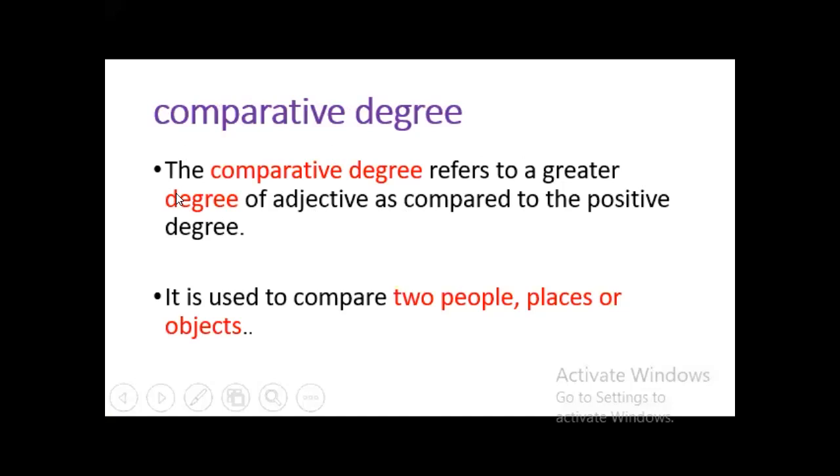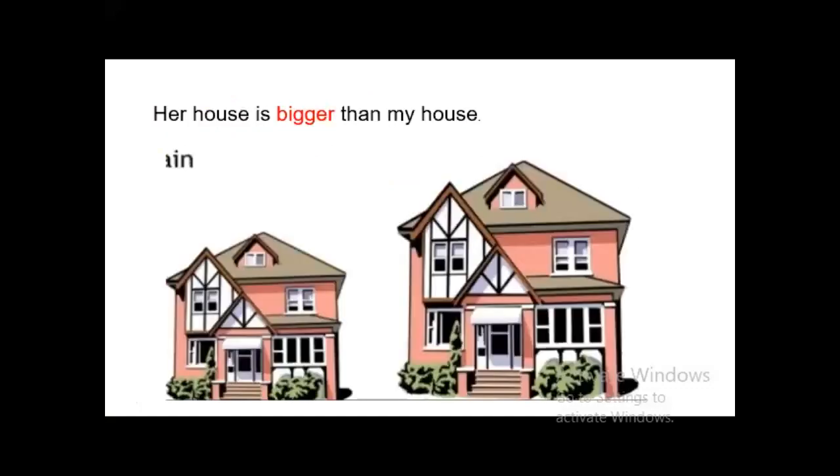The comparative degree refers to a greater degree of the adjective as compared to the positive degree. It is used to compare 2 people, places, or objects. As an example, her house is bigger than my house.